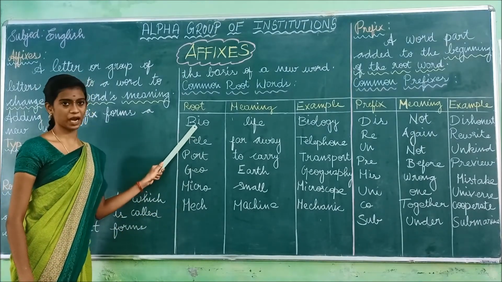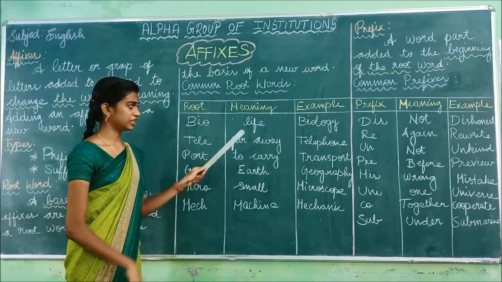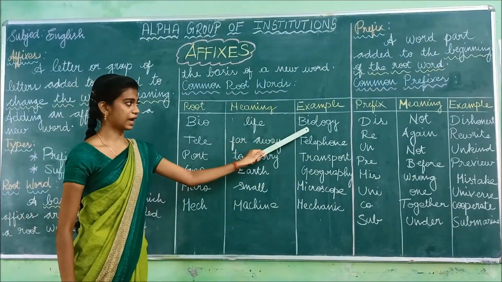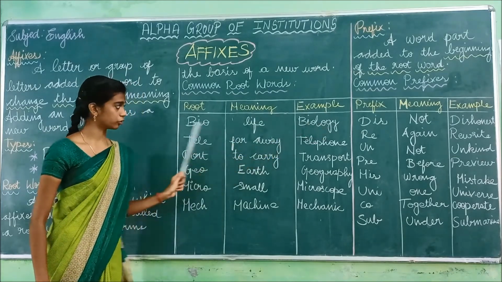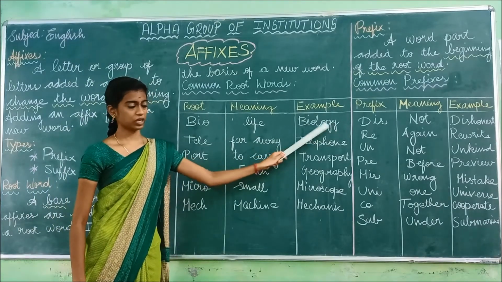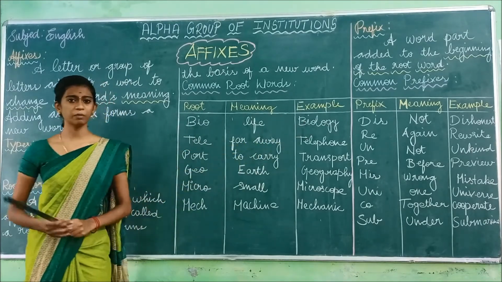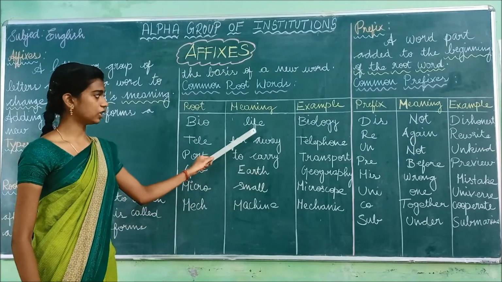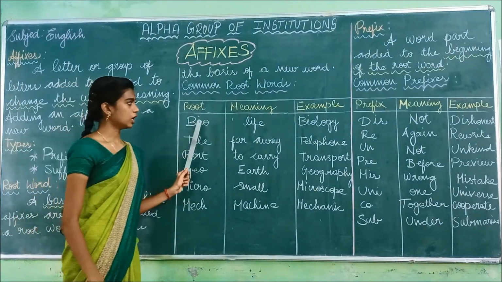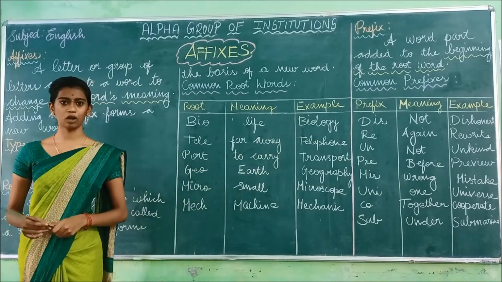The first one, bio. This bio is a root word. And what is the meaning of bio? Yes, the meaning of bio is life. An example: biology. From this root word, we have the suffix logy. So biology. The example for this root word bio is biology. What is meant by biology? Yes, the study of life. It can be either plants or animals. So the example for the root word bio is biology. Biology means study of life.